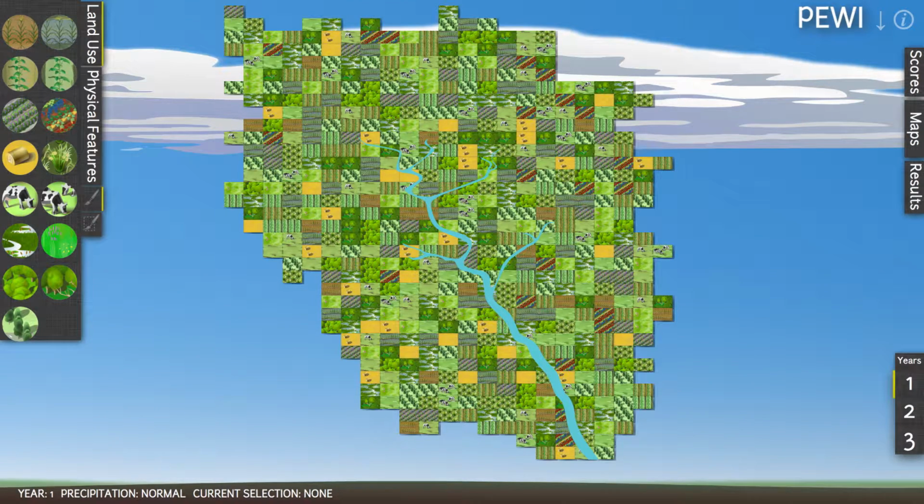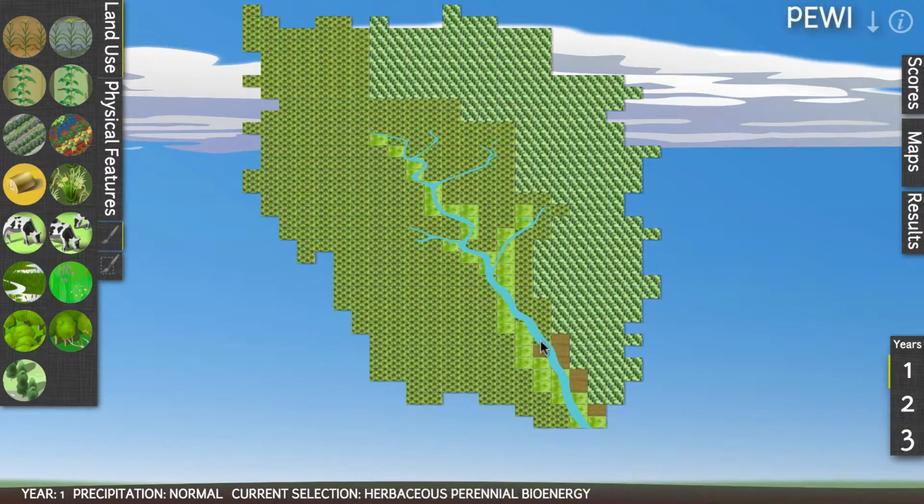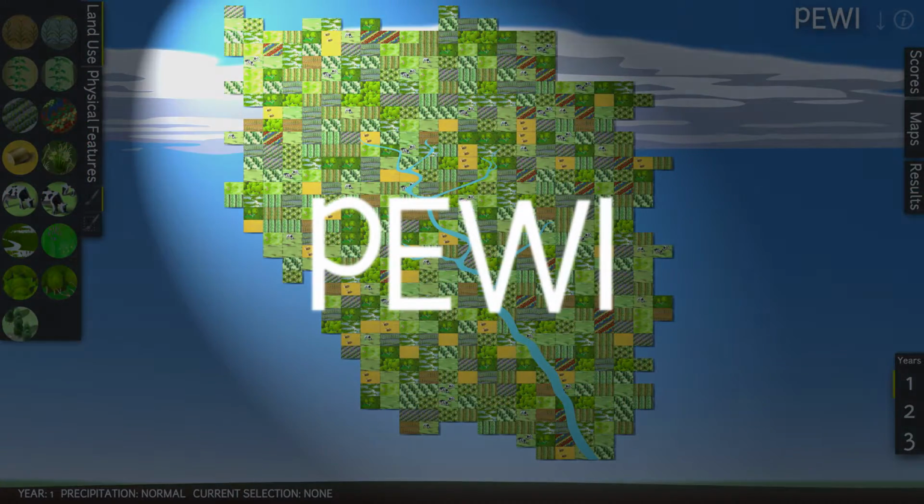Welcome to PEWI. PEWI is a land use learning tool incorporating the best available science in a fun and easy-to-use design. In PEWI, you are the land use planner for a dynamic 6,000-acre watershed. Put yourself in the shoes of a farmer, a rancher, a forester, a public land manager, or a policymaker. What is important to you in effective land use? What decisions will you make? How will they impact your community?